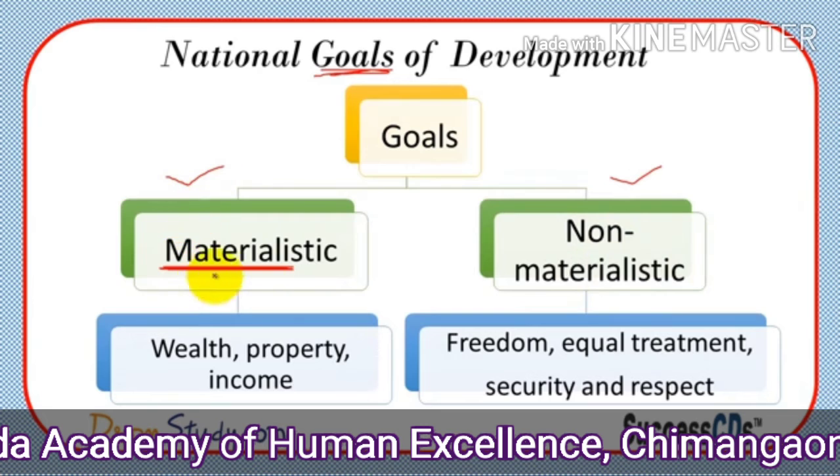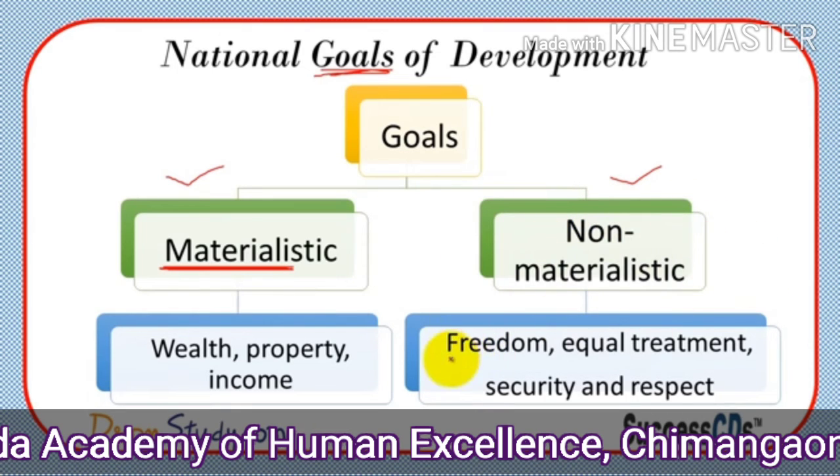We want all these materialistic things, but we forget non-materialistic things or non-materialistic goals. Because whether you have a lot of money, if you are not free to do anything, then that wealth has no value. If you don't get equal treatment from others, then you will not enjoy your property or your income. If you are not secure, if you don't get respect from others, then your money, your bungalow, your house has no worth, has no value.